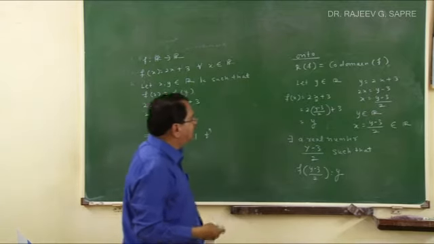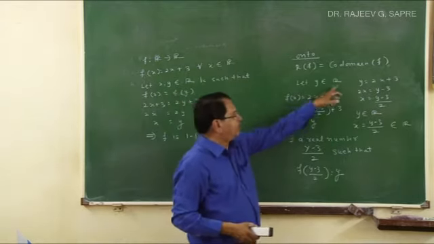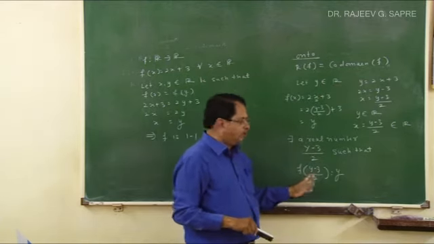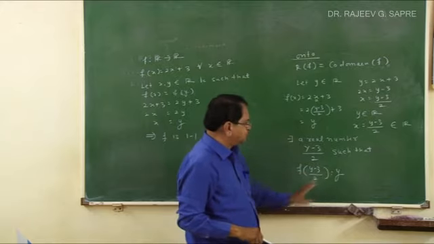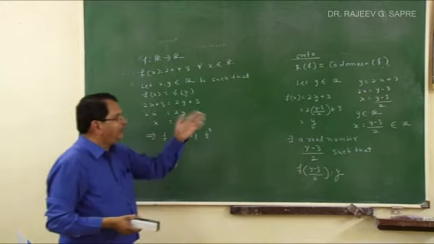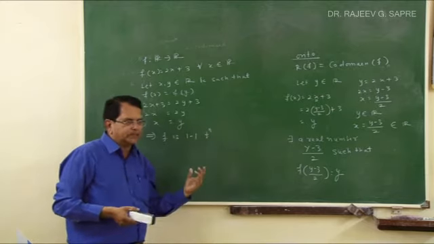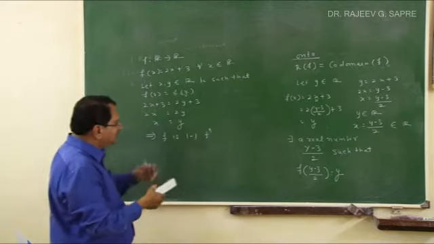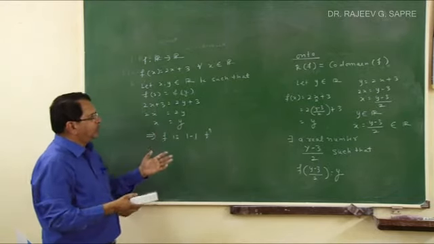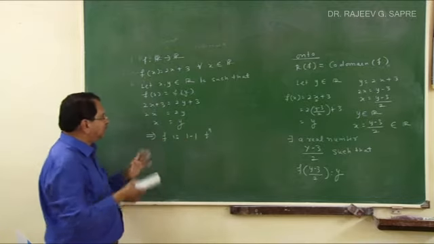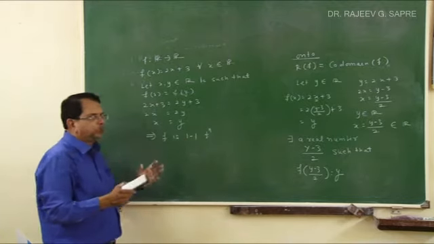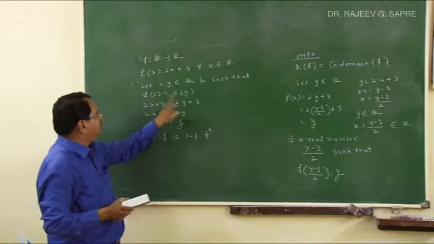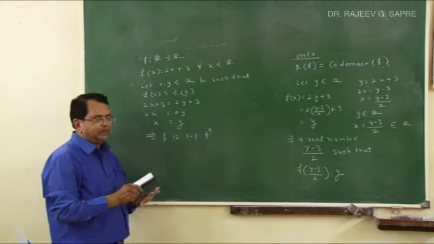So what you have done here is, for every real number y belonging to R, you have found another real number (y minus 3) upon 2, which also belongs to R, such that f of (y minus 3) upon 2 is y. And this means every element of the codomain is the image of some element in the domain, and that is why this function is an onto function. So this is how you can check whether functions are 1-1, whether a function is onto, etc. In short, what is the method? If I want to show that a function is 1-1, you start with x and y belonging to the domain such that f(x) is equal to f(y), and prove that x is equal to y. It means the function is 1-1.